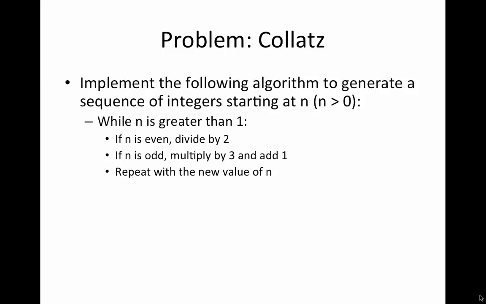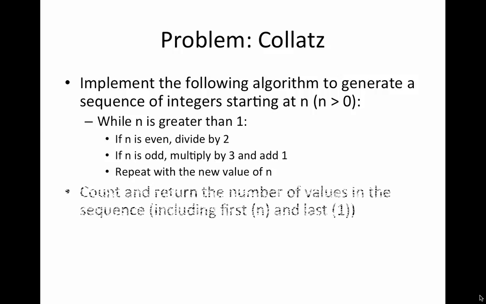We will take this number n. If n is even, we will divide it by 2. If n is odd, we will multiply the number by 3 and add 1. And we will be repeating this process with the new value of n that we have produced, as long as n is greater than 1. So you can see a while loop there. Again, the Collatz conjecture is that the numbers produced in this sequence will always end with the final one being 1.